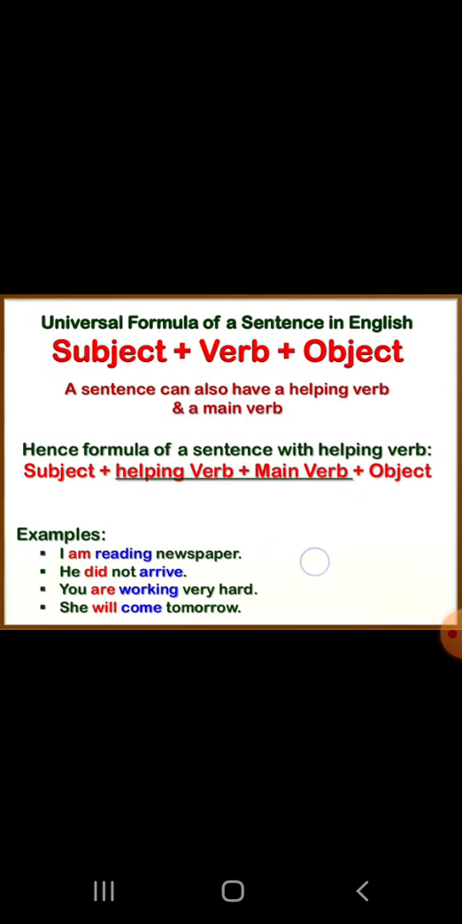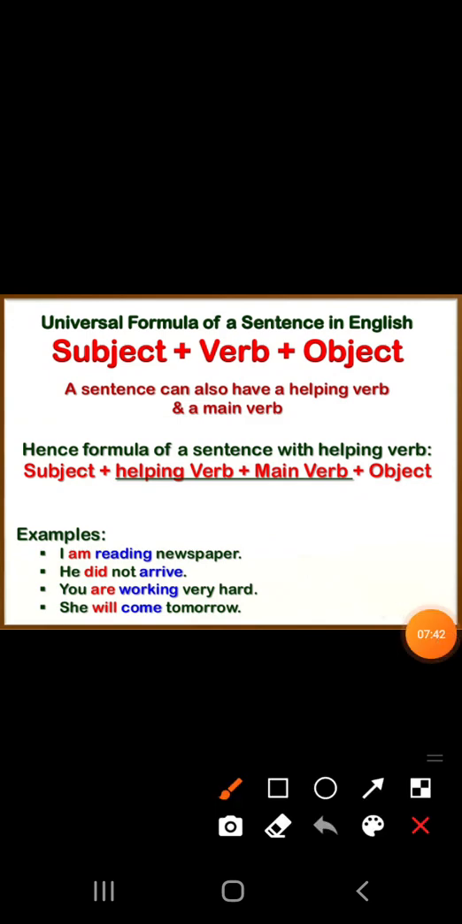Now, if you see some sentences, they have both helping verb as well as main verb. Subject plus helping verb plus main verb plus object. See the examples: I am reading newspaper. He did not arrive. You are working very hard. She will come tomorrow.